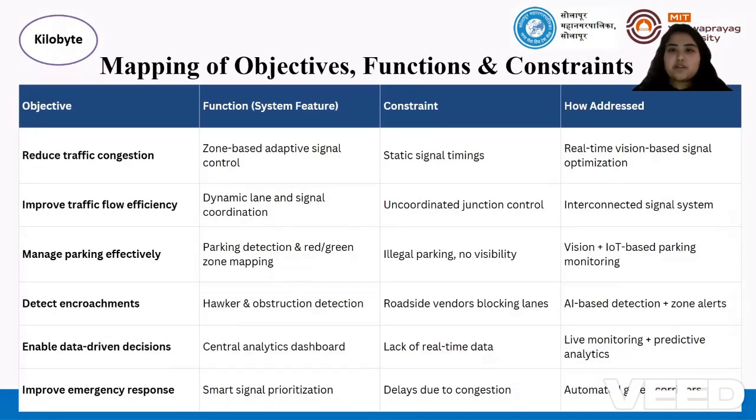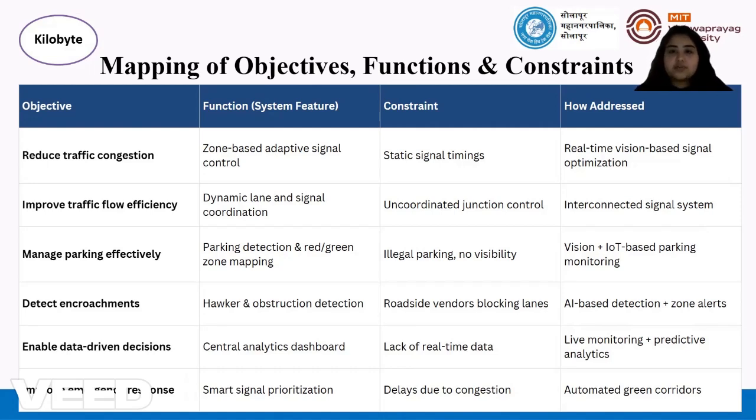Alright, coming on to the mapping of objective functions and constraints, our solution is designed to directly map real world traffic challenges to intelligent system functions. We aim to reduce congestion by replacing static signals with zone based adaptive controls. To improve efficiency, we introduce interconnected signal coordination across junctions.